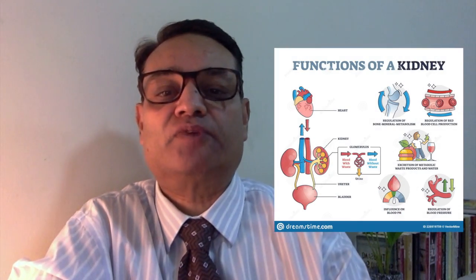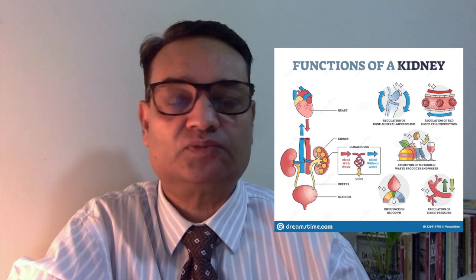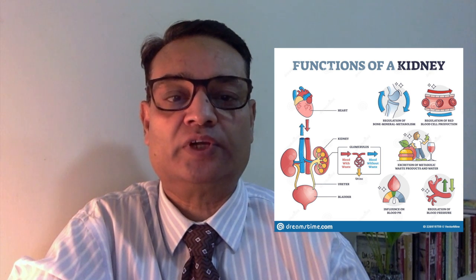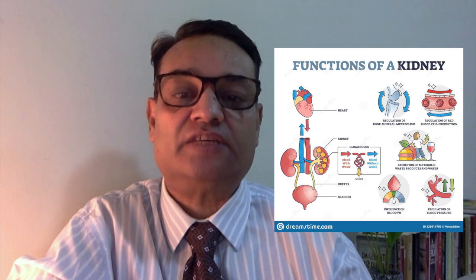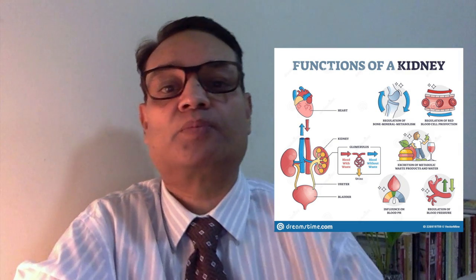Now I'm going to explain the next most common, very important microvascular complication of diabetes, that is damage to the kidney. The kidney performs many useful functions for our body. Apart from removing toxins and waste products, the kidney controls water and electrolytes. The kidney produces the hormone erythropoietin, deficiency of which can lead to anemia, and the kidney activates vitamin D, necessary for calcium metabolism in our body.